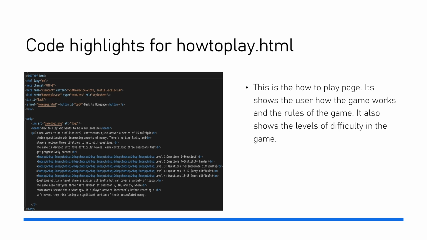This is the code highlights for how to play.html. This is the how to play page. It basically shows the user how the game works and lists the rules. It also shows the level of difficulty in the game for each round.